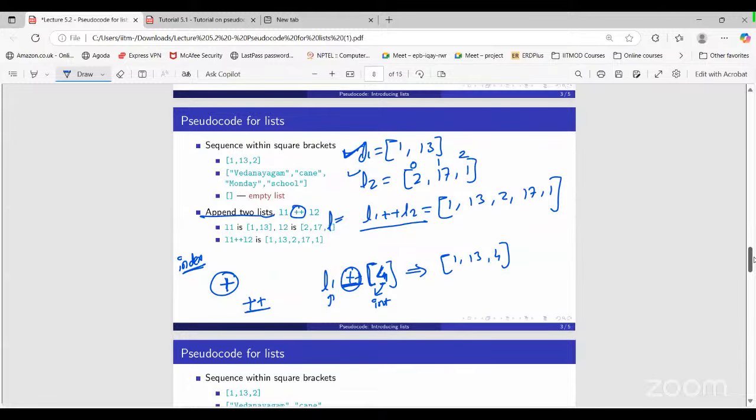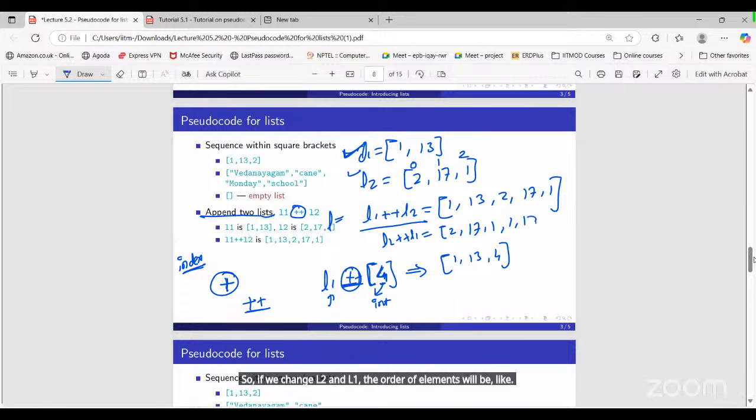So if we interchange L2 and L1, the order of elements will be different, no? Yeah, so if we do L2 plus L1, then first L2 will come, 2, 17, 1, and then again 1 and 13. So a list can have duplicates as well.